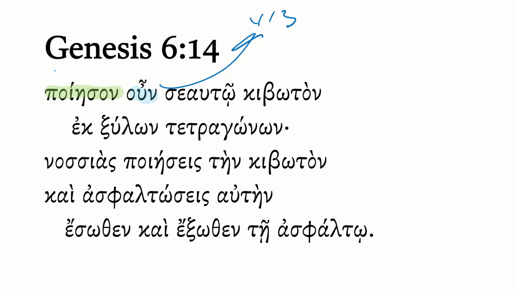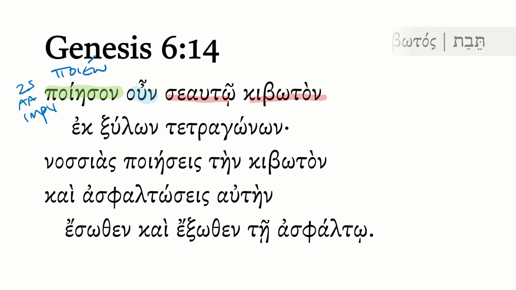This is from poieo, of course, quite familiar. This is a second singular aorist active imperative here. So make, this is his first command to Noah. Make for yourself there, seauto. And here we have, quite famously, kibotos. And now this in Hebrew is tevat. This is for an ark here, although it's also used for like the Ark of the Covenant as well.